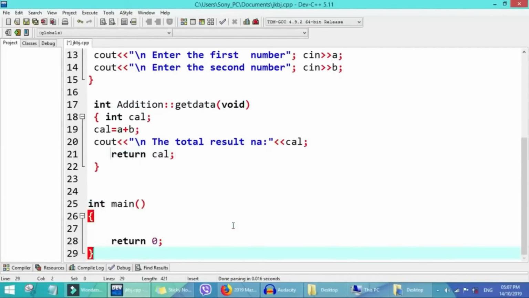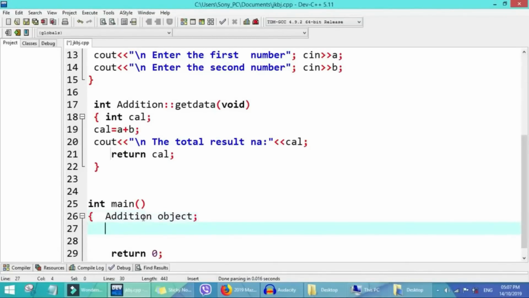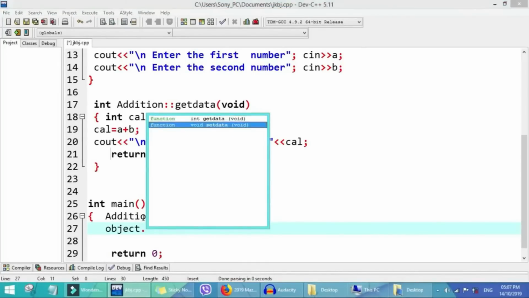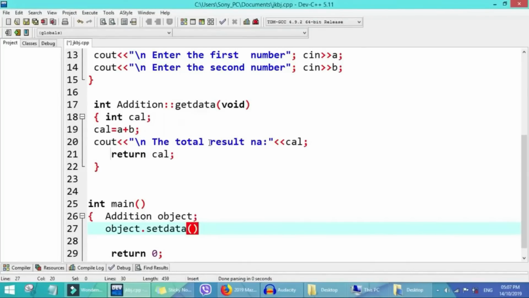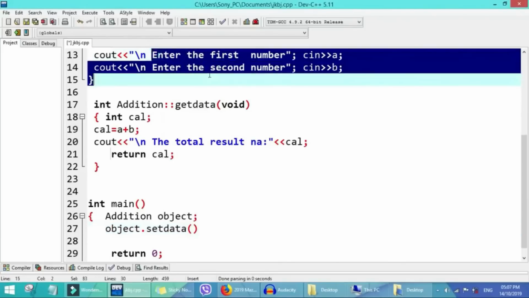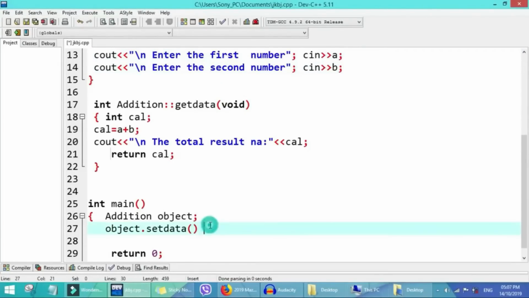Now we write the name of the addition class, and create our object or our instance. We use our instance to select those functions. So here we say object dot set data, so it reads enter first number and enter second number.